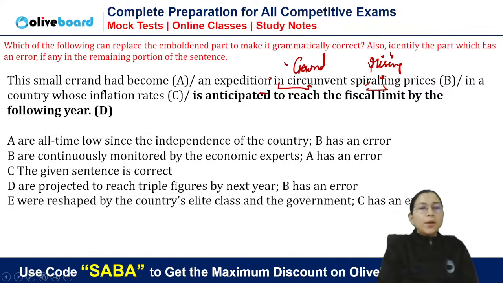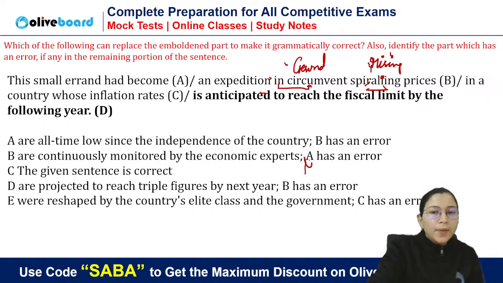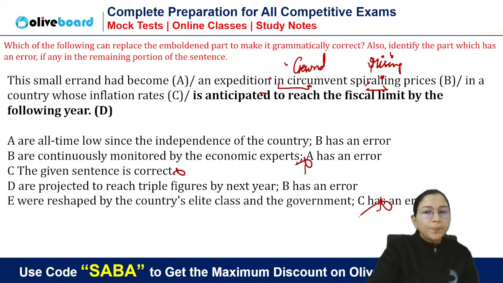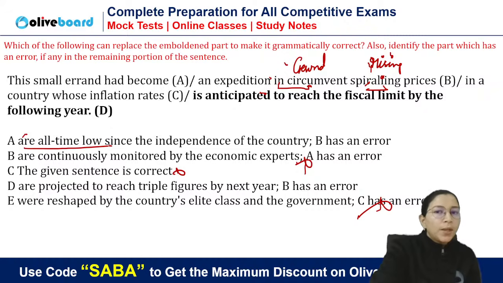Okay. In a country whose inflation rates... Now B has an error, these two options are eliminated. Now we have to choose between A and D. Can we say whose inflation rates are all time low? Because of this rise, you know the meaning of spiraling prices. So spiraling prices cannot talk about inflation rates being low, because it will be high only. So you will say whose inflation rates are projected to reach triple figures by next year. So yes, the answer will be D. B has an error. Very good. Next.